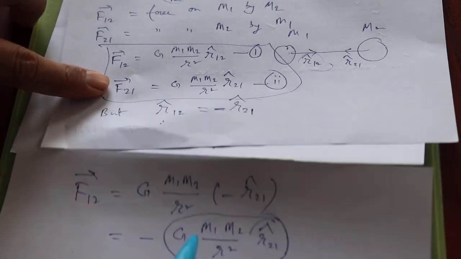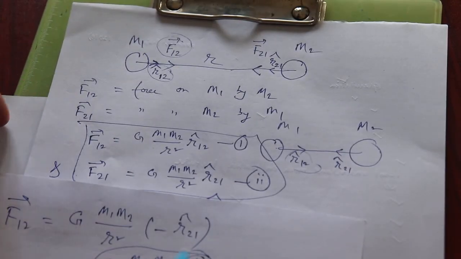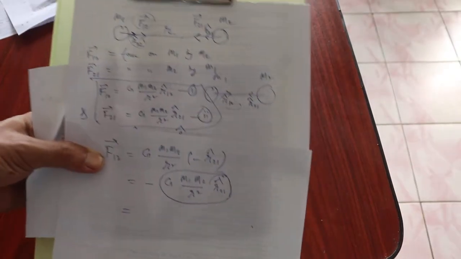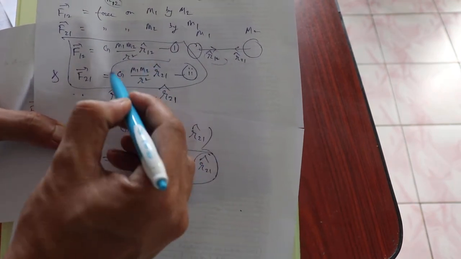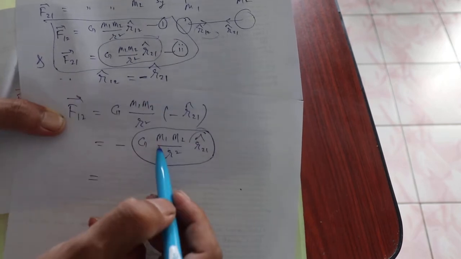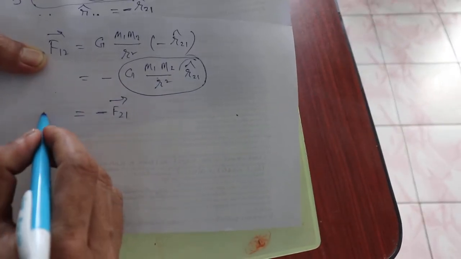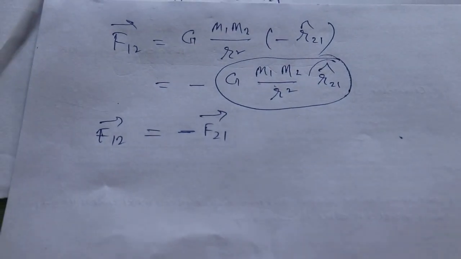So instead of this whole part, you can replace it by F21. These two are the same. So I write minus here, and instead of this part I write F21 vector. In other words, F12 is equal to minus F21.